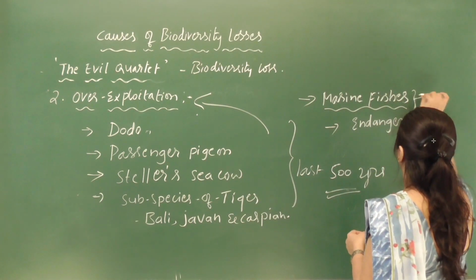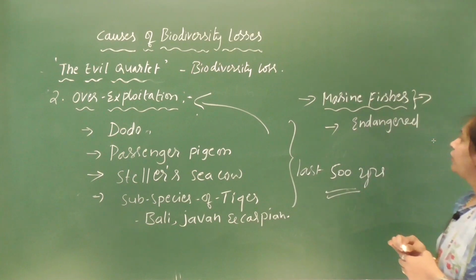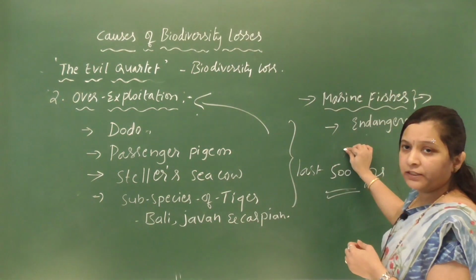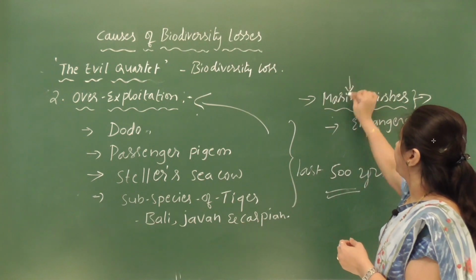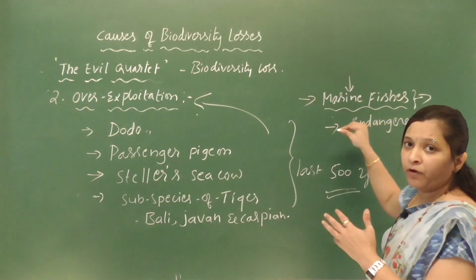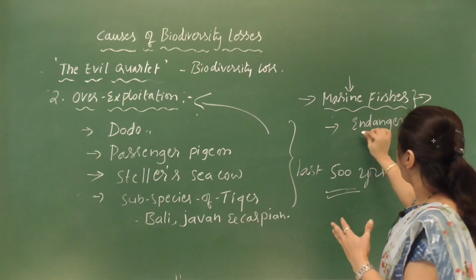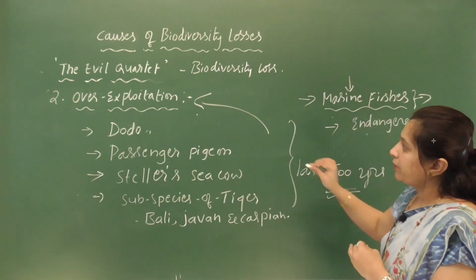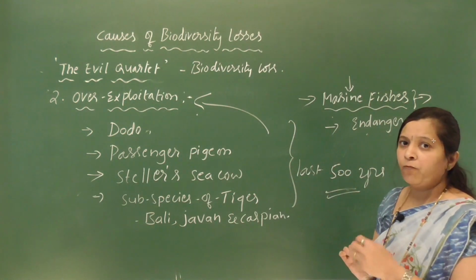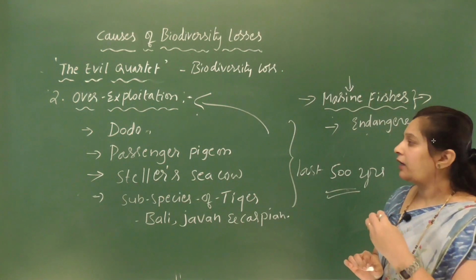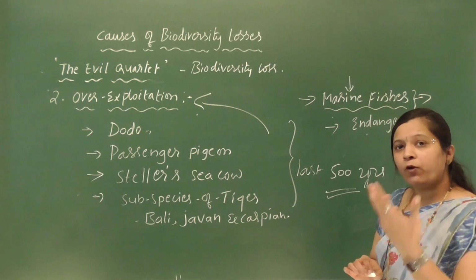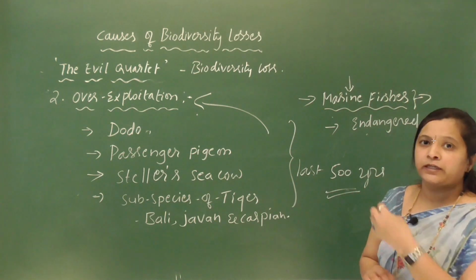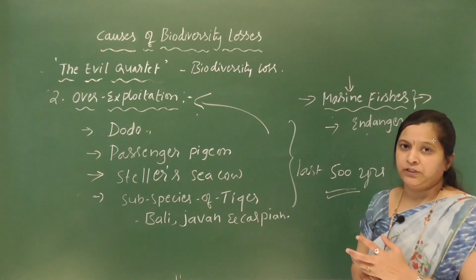Because of over harvesting of marine fishes, the numbers of many species have declined, so they are likely to be endangered. So these are the 2 examples of over exploitation. When need turns to greed, man over exploits the natural resources, and that has resulted in the extinction of so many species.